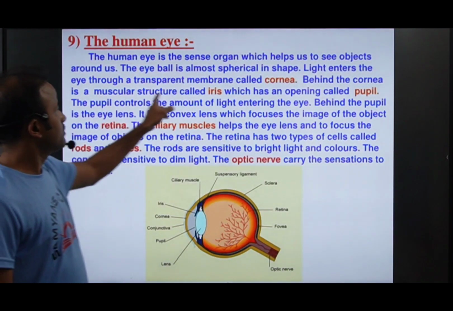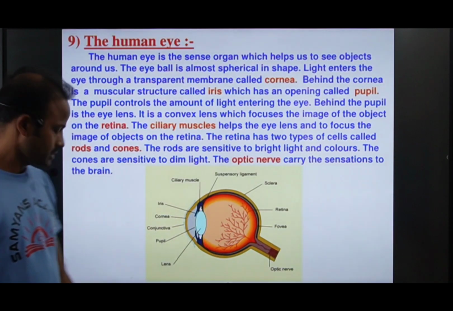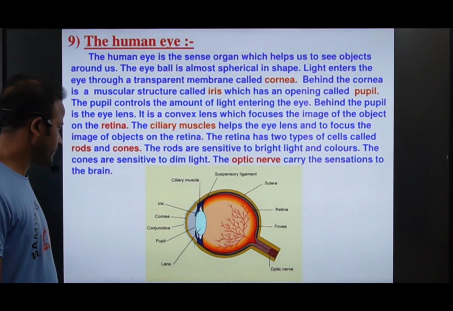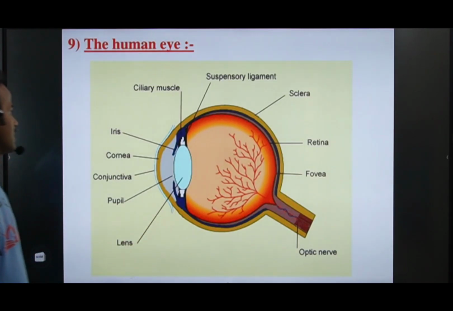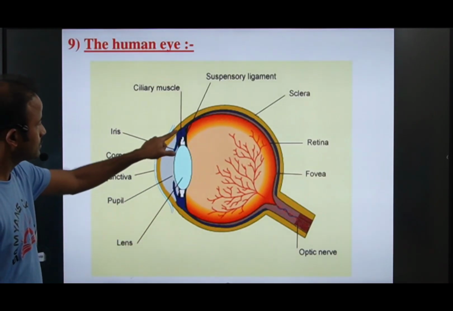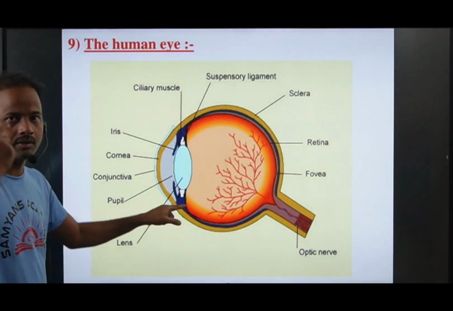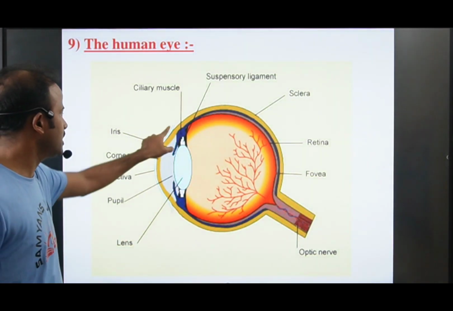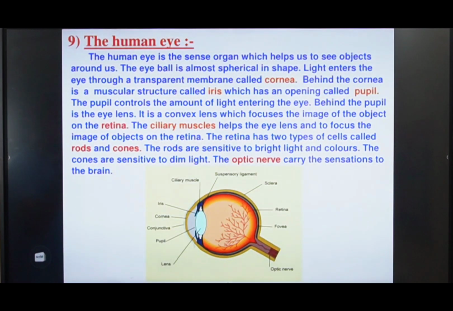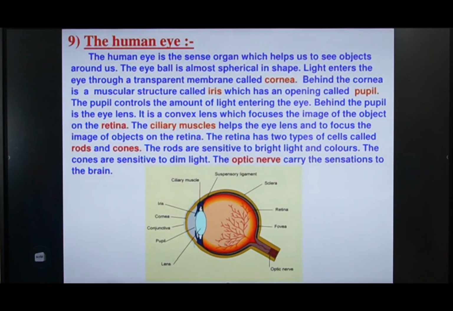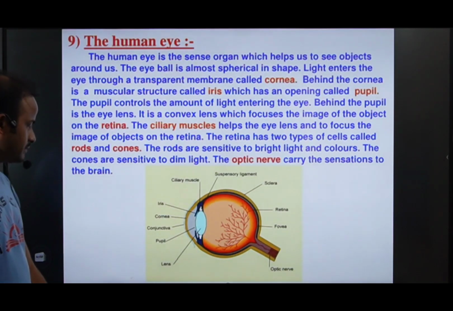Behind the cornea is a muscular structure called the iris. Behind the cornea, we can observe some muscular structure. So that is what we call the iris. The red color part which is present in our eyes we call the iris, right? Behind the cornea is a muscular structure we call the iris, which has an opening called the pupil.